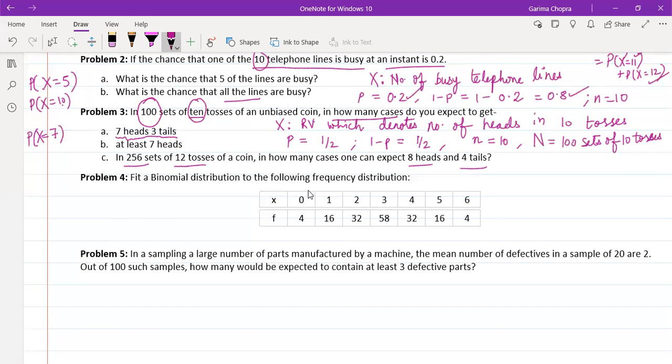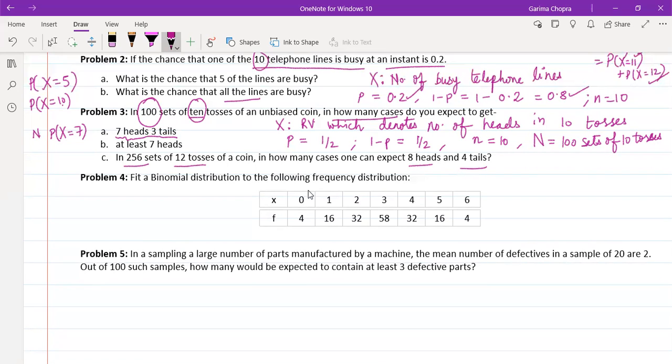And once we have this probability, for finding the number of cases, we will be multiplying this probability with this capital N, with this 100 sets of 10 tosses. So for this first part, we need to find this product: N times the required probability, which is the probability with which this defined random variable X is taking the value 7. Here capital N is 100, and this probability we will be finding by using the PMF.